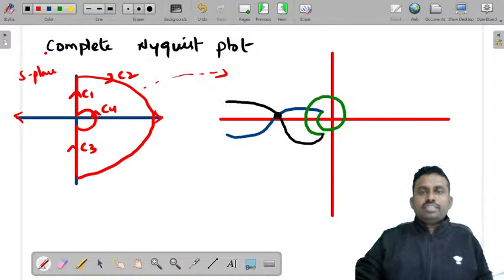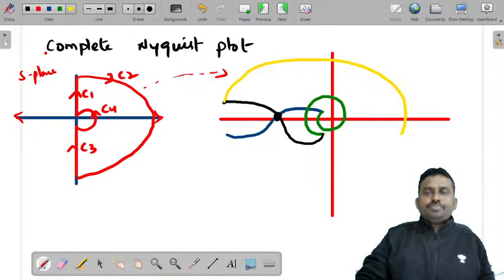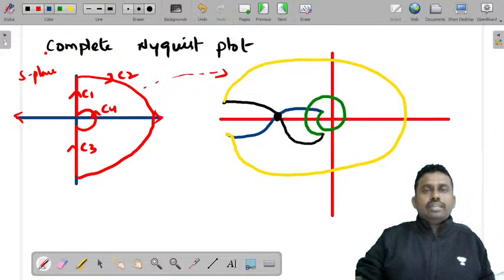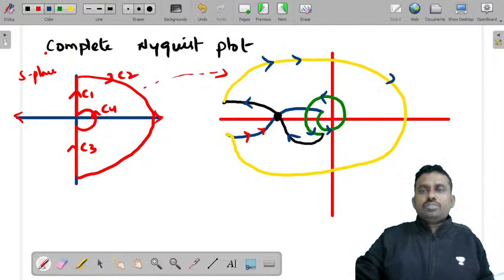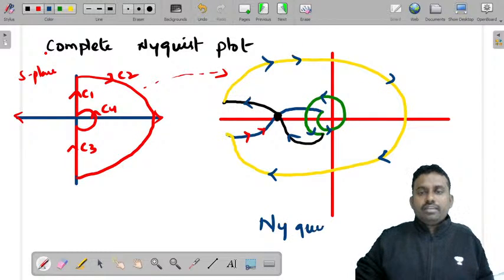So this is the point of intersection with the negative real axis. From here you got this value. Now the direction is something like this. You can just take this direction, and from here it has moved in this direction, and this is in this direction. It is a closed path. That's what you get. So this is the complete Nyquist plot.